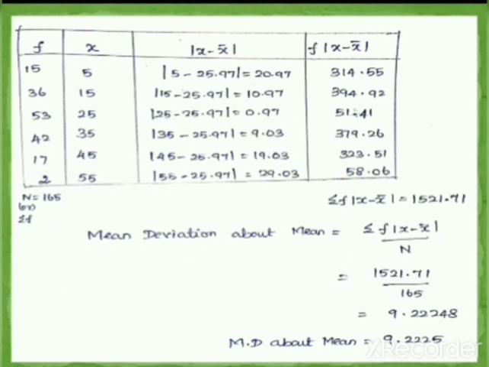1521.71. Now we are going to substitute these two values, summation f modulus x minus x bar and summation f, into the formula. Mean deviation about the mean is equal to summation f modulus x minus x bar divided by capital N, which is the total frequency. So it is equal to 1521.71 divided by 165. If you divide this, you will get 9.22248. You can write it approximately 9.22, which is your mean deviation about the mean for continuous data.